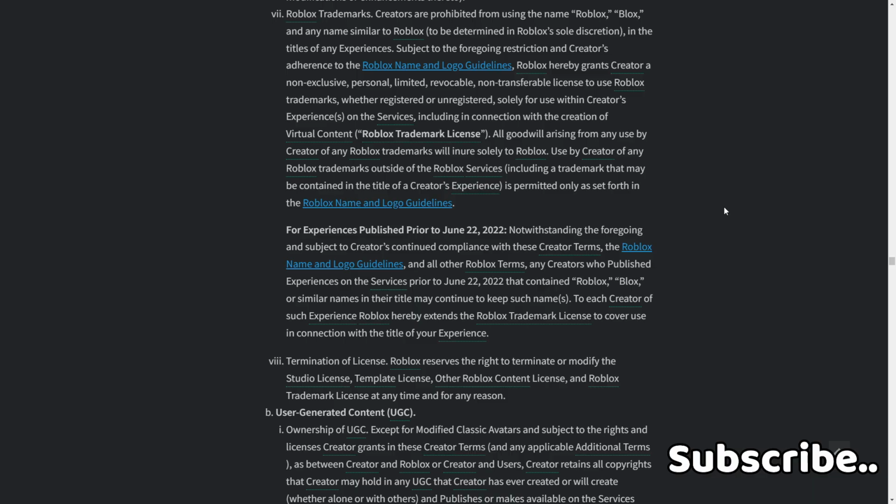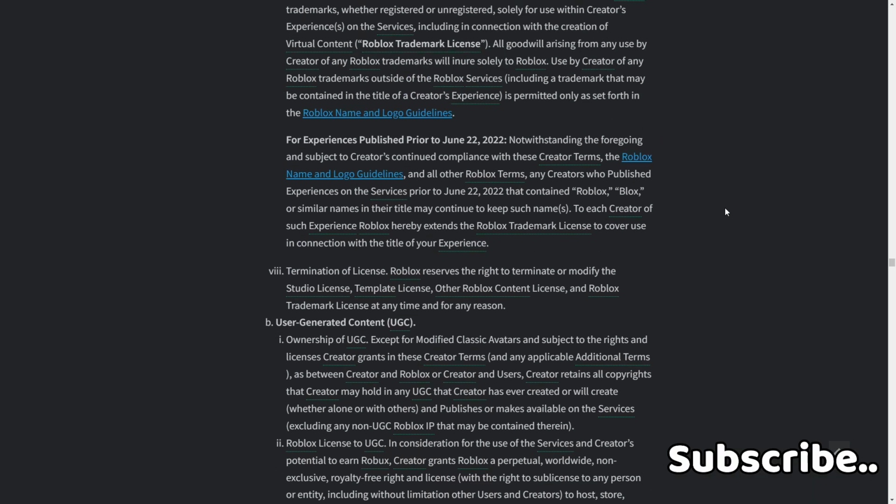For experiences published prior to June 22nd, 2022, notwithstanding the foregoing and subject to creators' continued compliance with the Roblox name and logo guidelines and all Roblox terms, creators who published experiences on the services prior to June 2022 that contain Roblox, Blocks, or similar names in their title may continue to keep such names. Roblox hereby extends the Roblox trademark license to cover use in connection with the title of your experience.